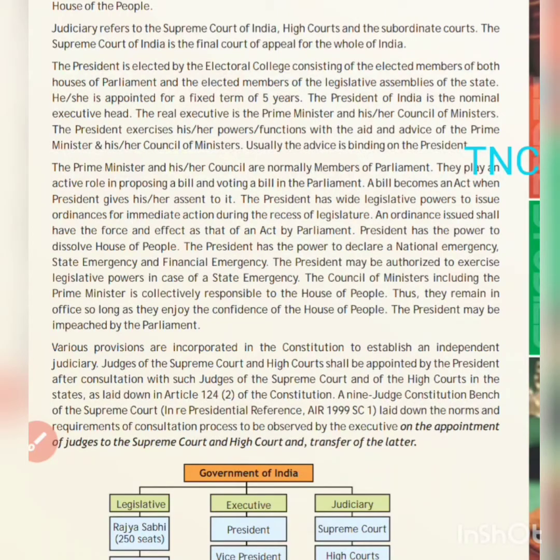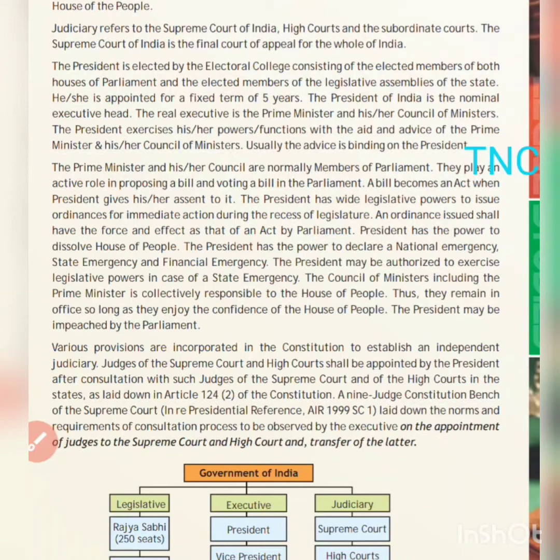Then the President exercises his or her powers with the aid and advice of the Prime Minister and council of ministers. Usually advice is binding on the President. So the President takes the advice of the council of ministers or the Prime Minister, and then he is bound by that advice. The Prime Minister and his council of ministers are normally members of parliament. They play an active role in proposing a bill and voting a bill in parliament. As I told you, they make the bills, they make the laws, and as soon as the bill goes to the President and gets the assent of the President, it becomes a law. And who makes the bill? The council of ministers. So they have an active role in the rules and regulation procedure.